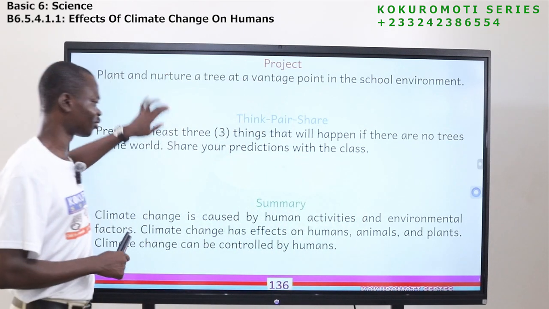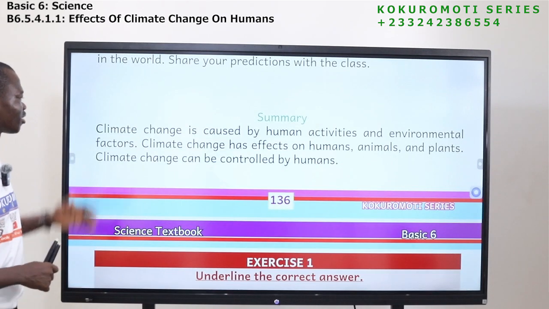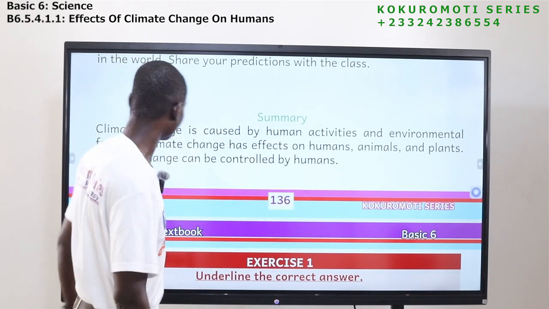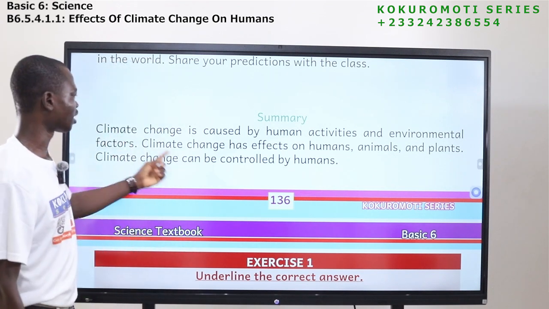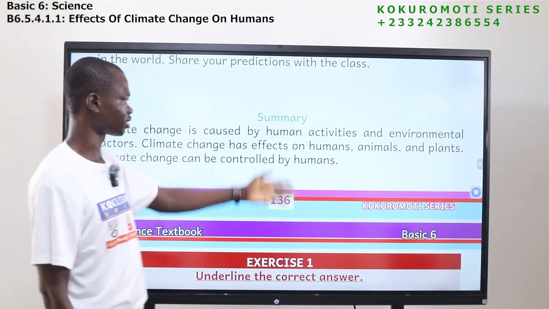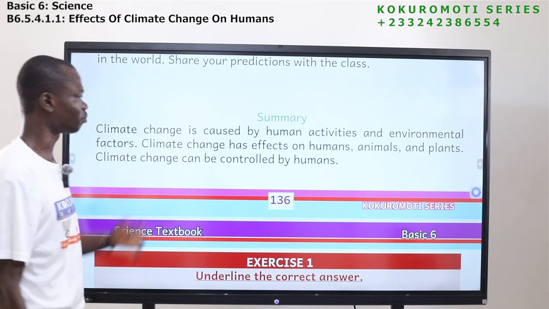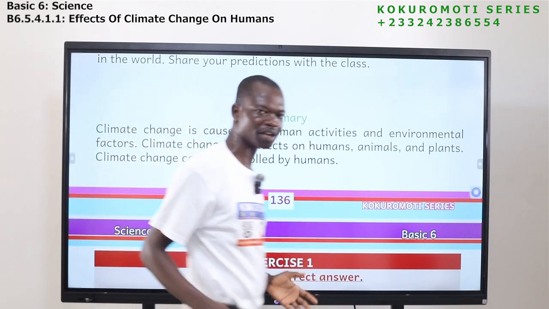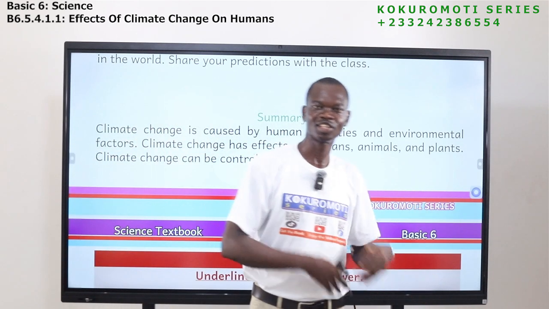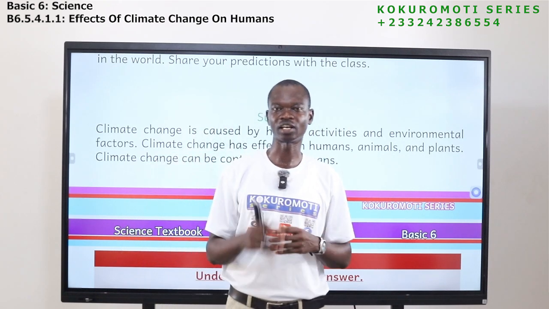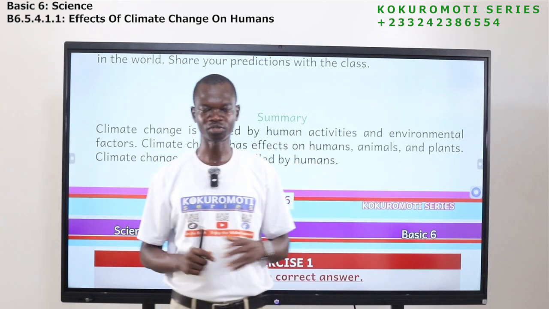Okay, so in summary, what have we learned today? We have learned that climate change is caused by human activities and environmental factors. Climate change has effects on humans, animals, and plants. Climate change can be controlled by human beings. So today we have seen what climate change is, the causes of climate change, the effects of climate change, and how we can control them. That is what we have learned today.